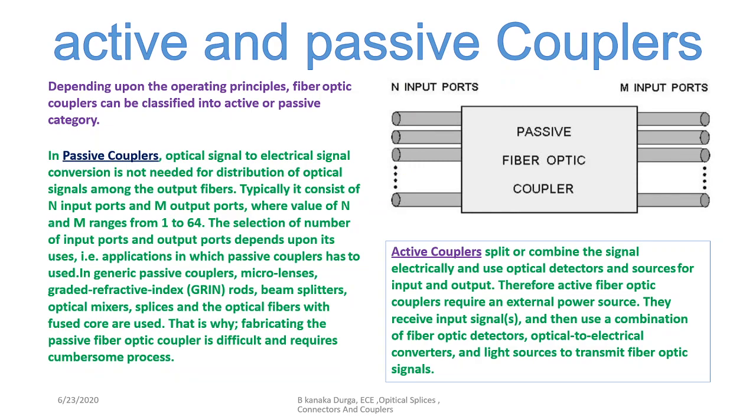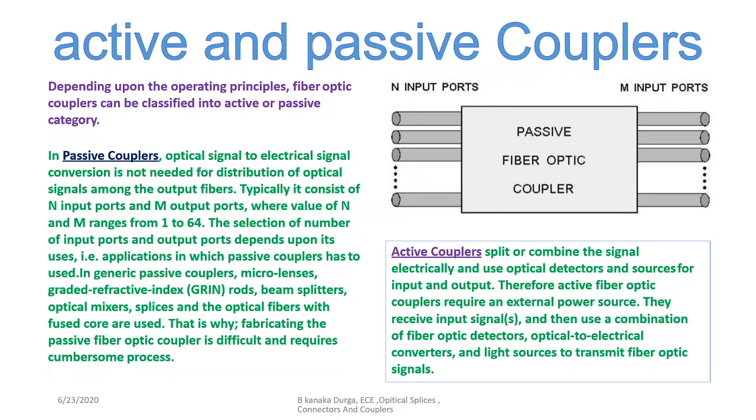So active and passive couplers. Depending upon the operating principles, the couplers can be classified into active or passive category. For passive couplers, electrical signal conversion is not needed for distribution of optical signal among the optical fibers. They typically consist of n input ports and m output ports, where the value of m ranges from 1 to 64. Nothing but depending upon the input couplers, we are distributing the power.